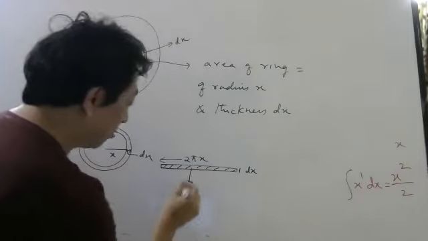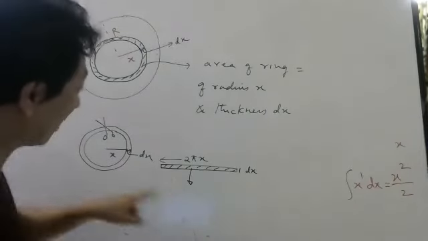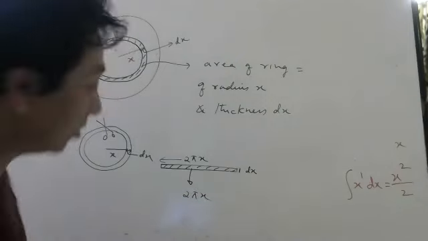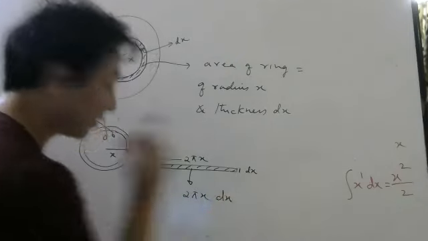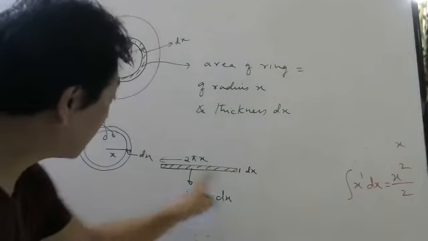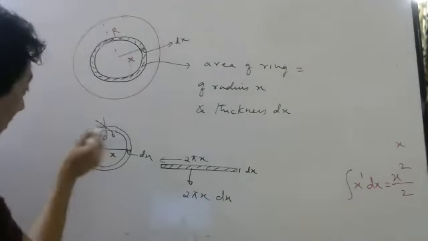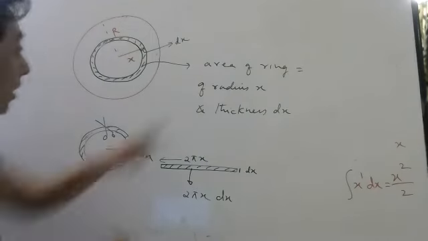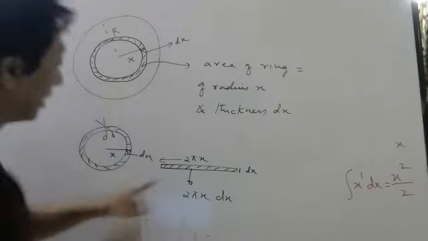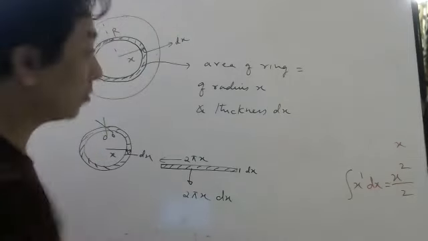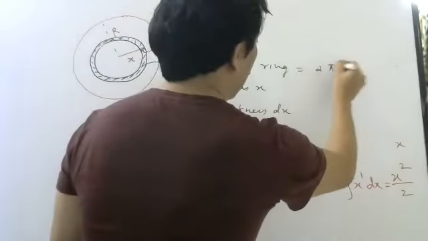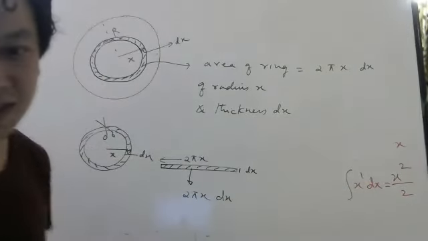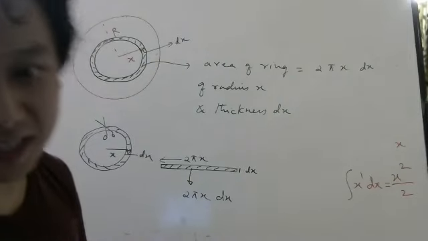Now it looks like almost a rectangle. What is this area? Length into breadth. Correct? So this is the area of this rectangle which came from this square. So area of this ring is basically area of this strip, which is 2 pi x dx. Okay?